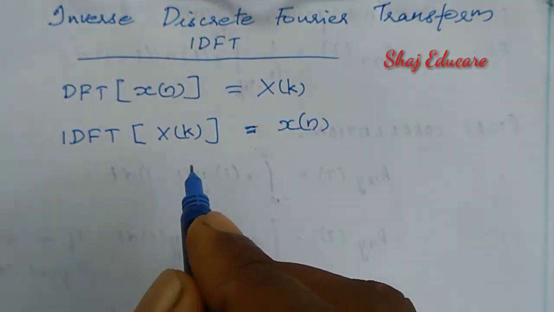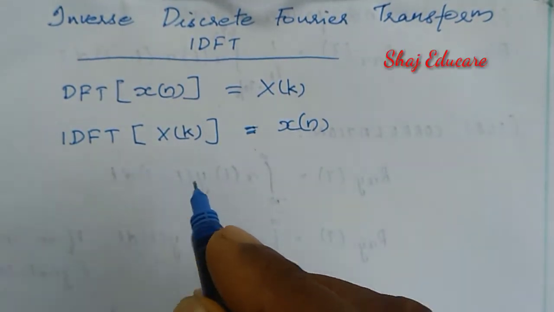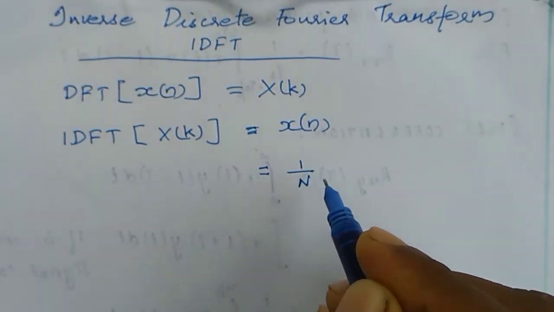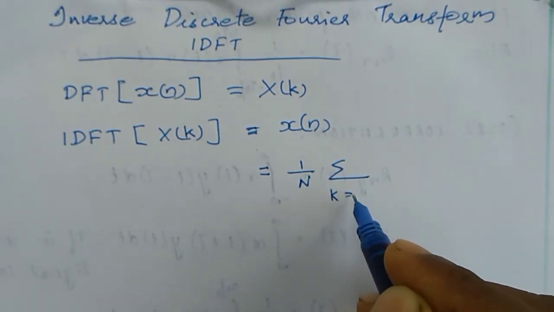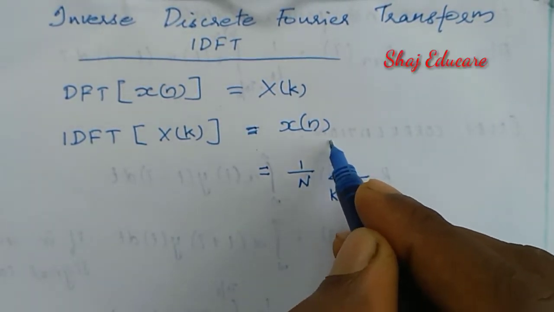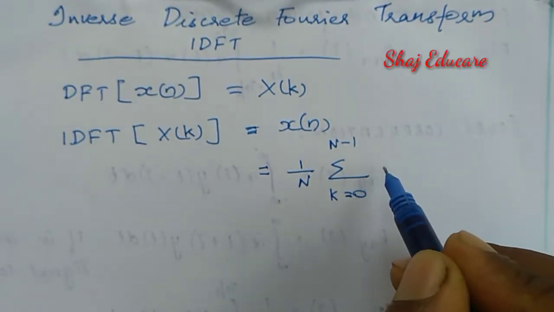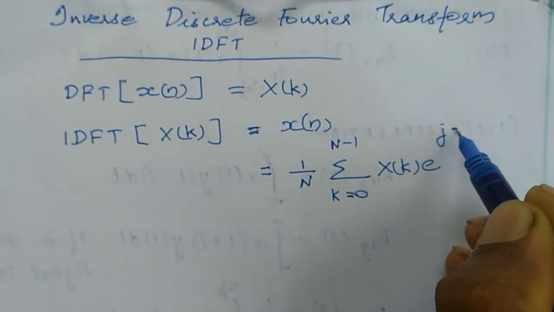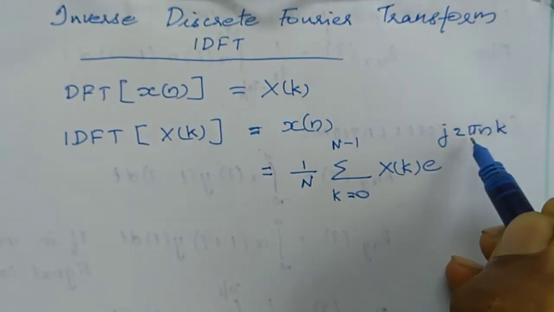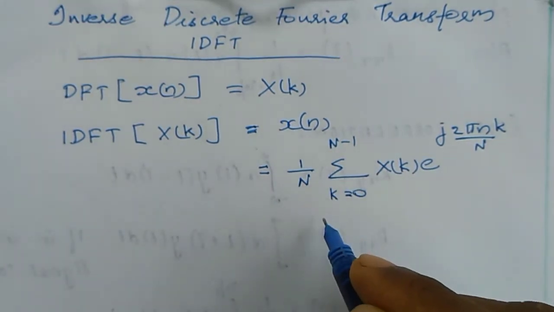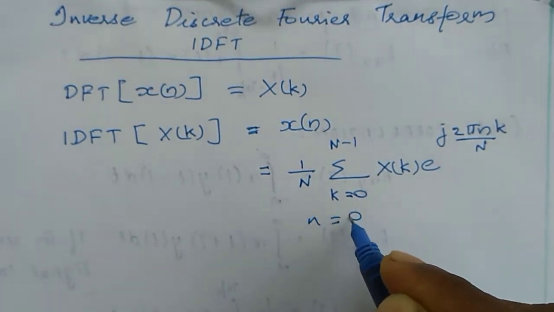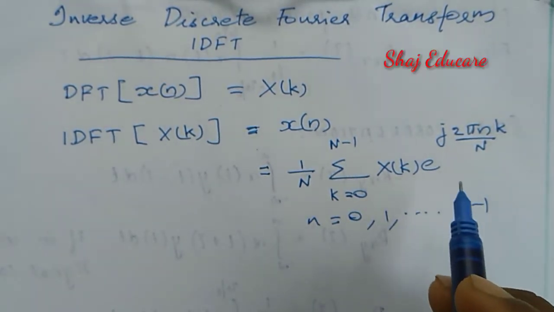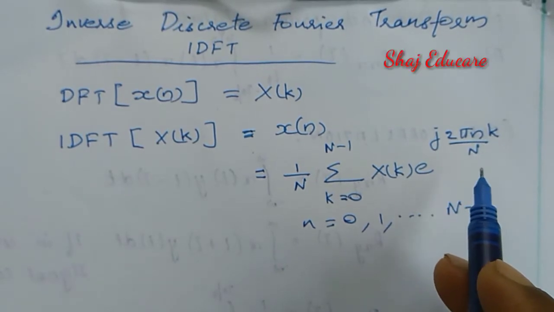And the equation for the IDFT is 1 by N sigma k equal to 0 to N minus 1, X of k e raised to j 2 pi n k by N, where n varies from 0 to capital N minus 1, where N is the length or N-point DFT.